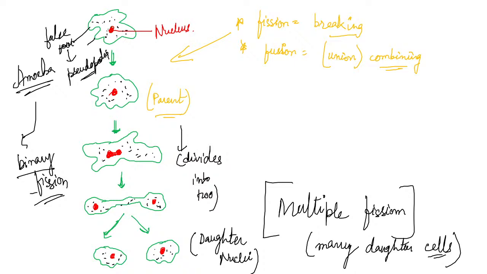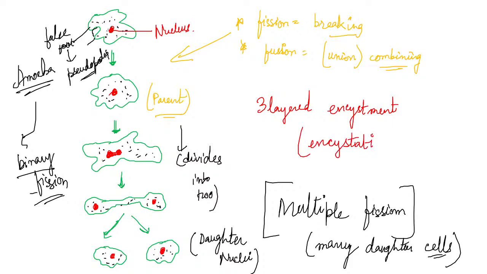The amoeba withdraws its pseudopodia, taking them inside the cell, and secretes 3 layers around itself. This 3-layered encystment is known as encystation.